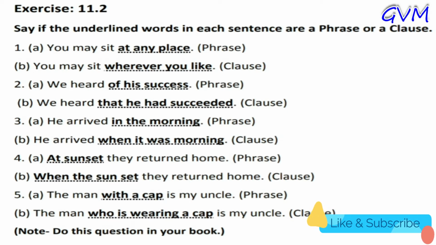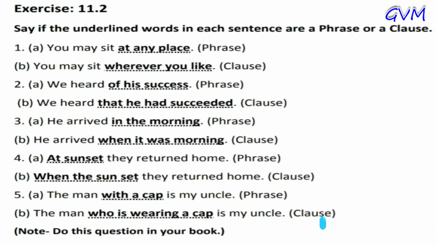First one is, A, you may sit. In this statement, we can fill in a phrase and the answer is at any place. B, you may sit wherever you like. Second, A, we heard of his success. It is a phrase. B, we heard that he had succeeded. It is a clause. Third, A, he arrived in the morning.